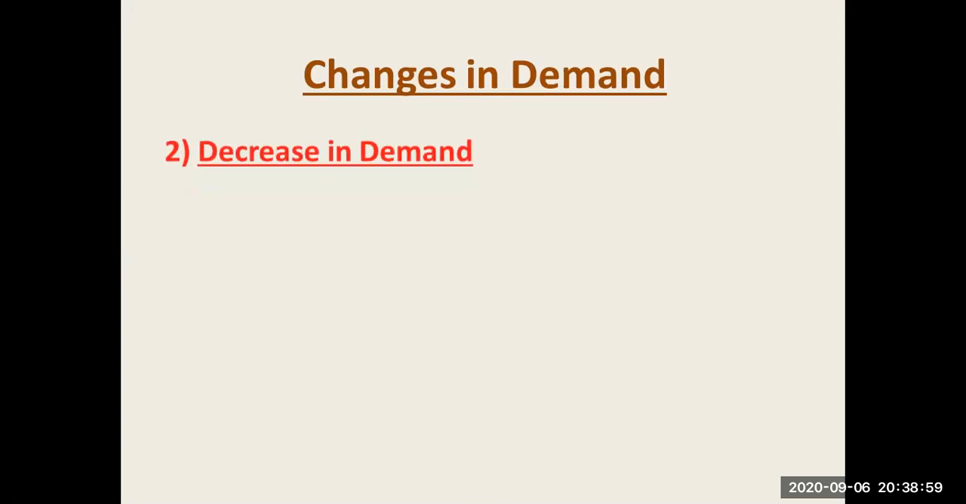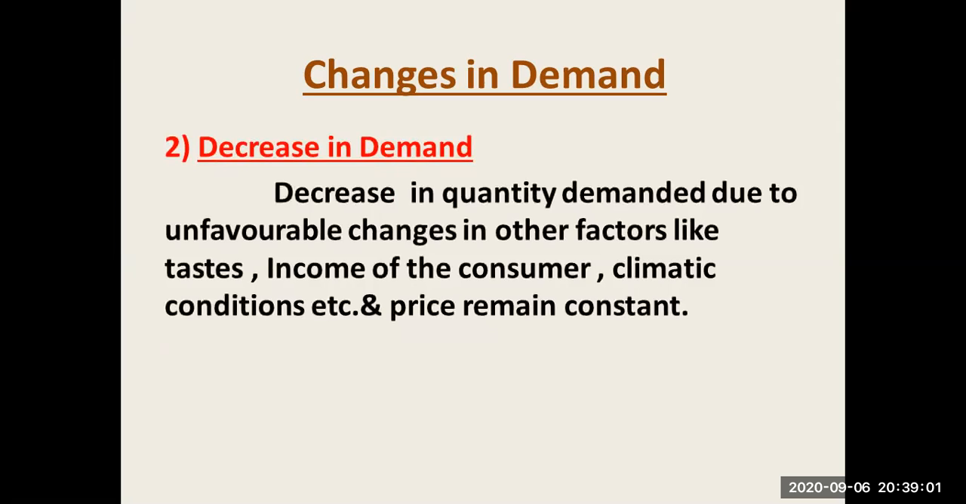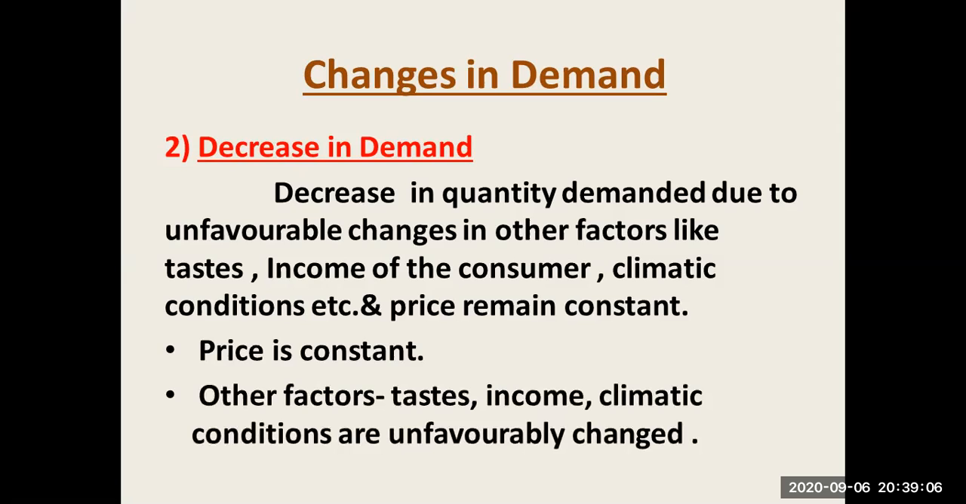The second type of change in demand is the decrease in demand. It is the opposite of the increase in demand, but the most important point is similar: the other factors change and the price is constant. These two things are similar in the increase and decrease in demand. The decrease in demand is the fall in quantity demanded due to unfavorable changes in other factors like the taste, income of the consumer, climatic conditions, etc. But the most important thing is that the price remains constant.